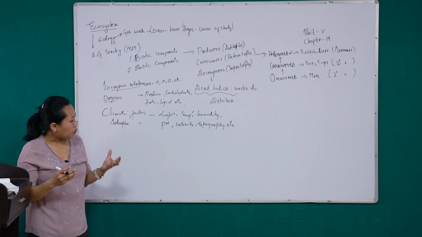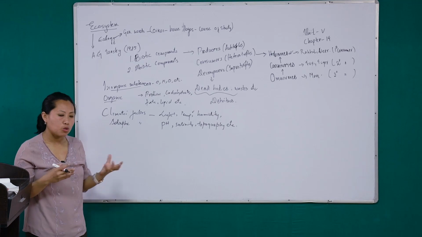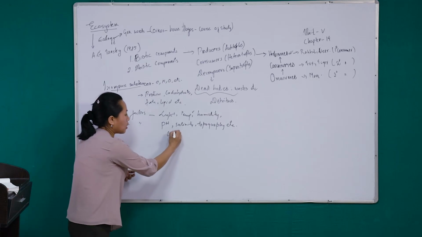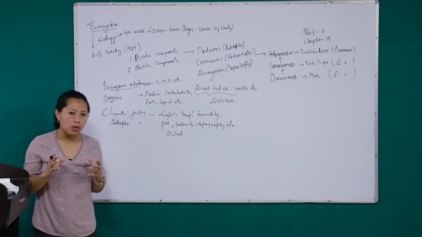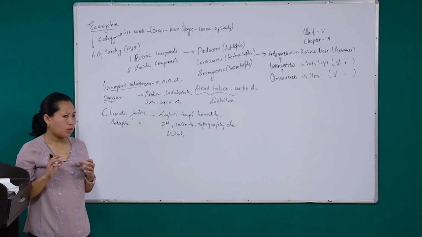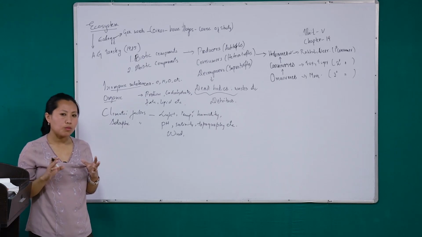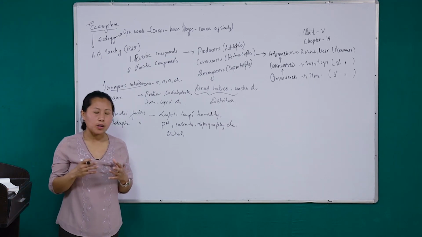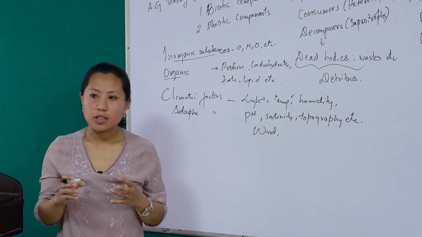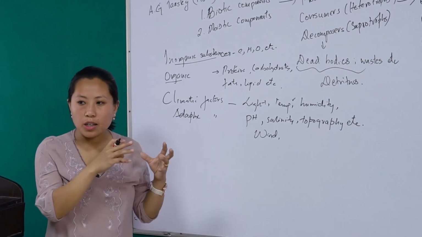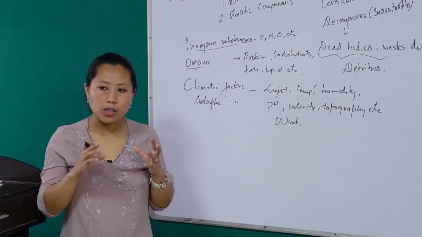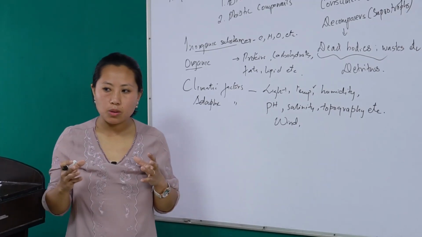Then pH of soil, salinity, topography, these are the certain edaphic factors which influence the distribution or the migration of even plants and animals. Then even some other factors like wind. Wind is a very important abiotic factor which influences, for example, pollination, the carrying of the pollen grains from the anther to the stigma. So when pollination is carried by wind, this pollination can ensure the survival of that particular plant.